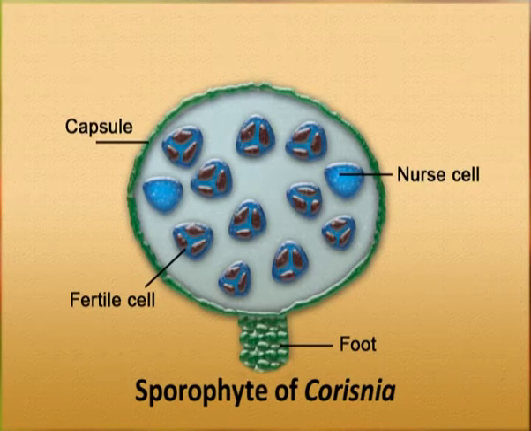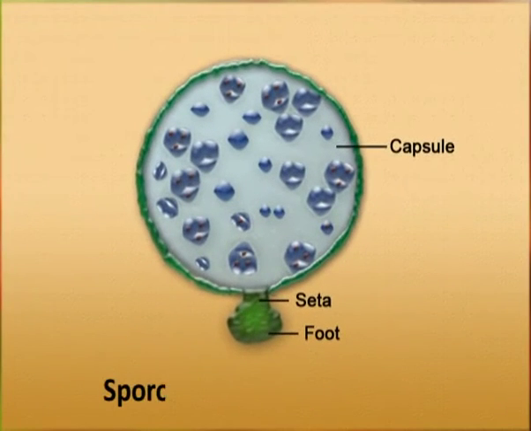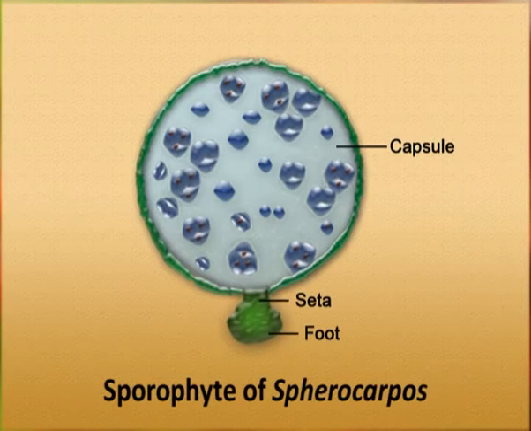There is also sterilization inside the capsule with many potential sporogenous cells forming nurse cells. A step further in evolution is the sporophyte of Sphaerocarpos, which is organized into a small bulbous foot, a short seta and a capsule. Sphaerocarpos thus has additional sterilized tissue in the form of seta, which is two cells thick.